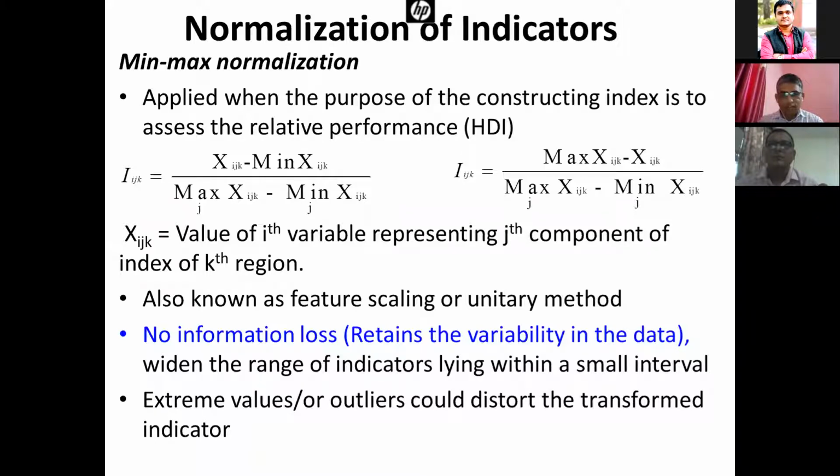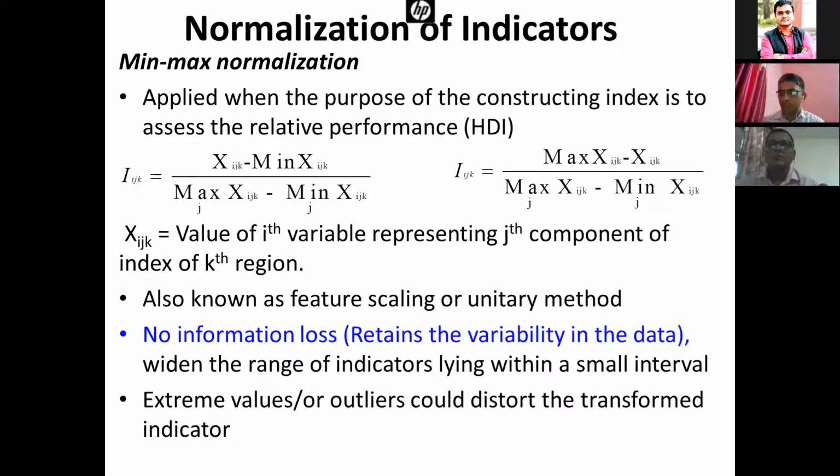The advantage is there is no information loss. It retains the variability in the data, because we are just scaling the variables, nothing else. When the range of indicators lies within small intervals, it will widen the range.